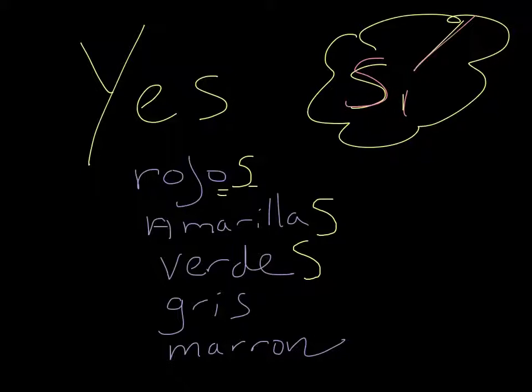Simple vowel, add an S, ends in a vowel, add an S, ends in a vowel, add an S. This one, however, gris ends in a consonant, we must add ES. Marrón ends in a consonant, we must add ES.